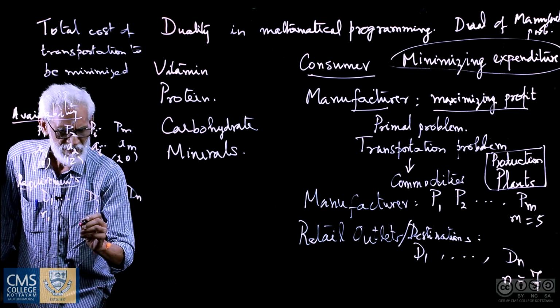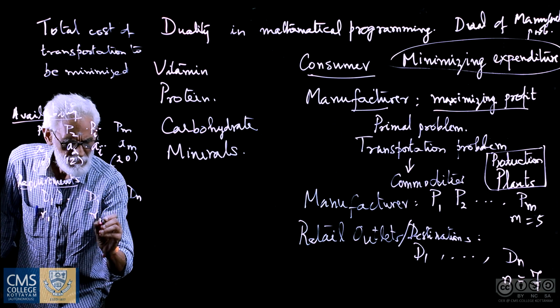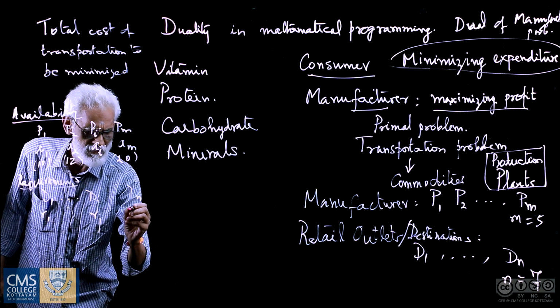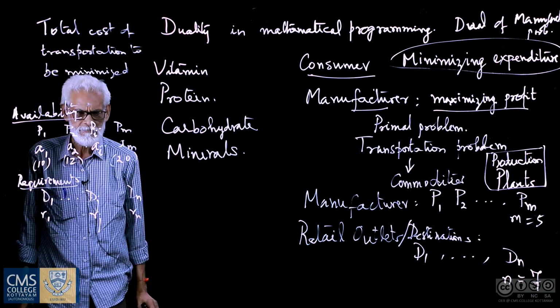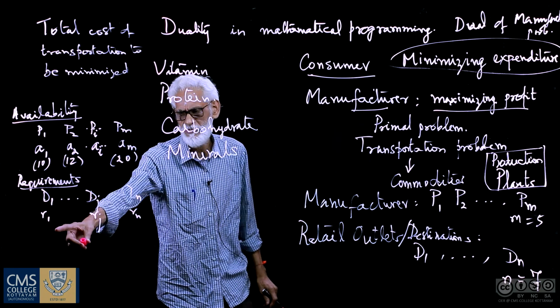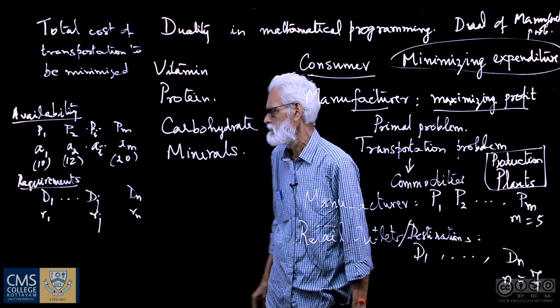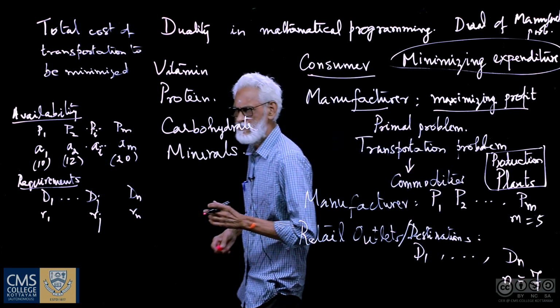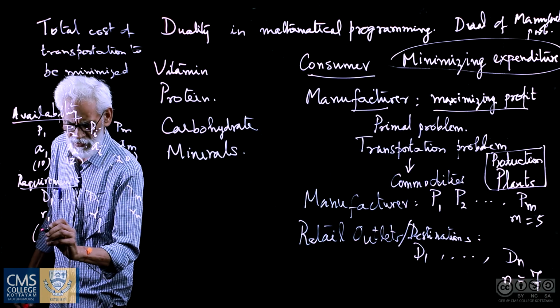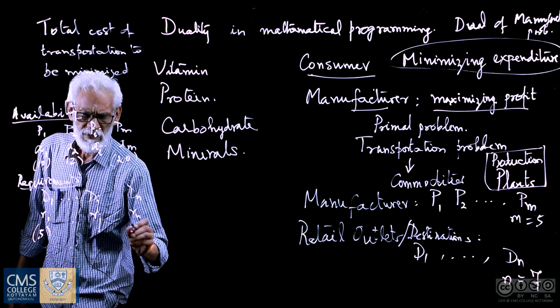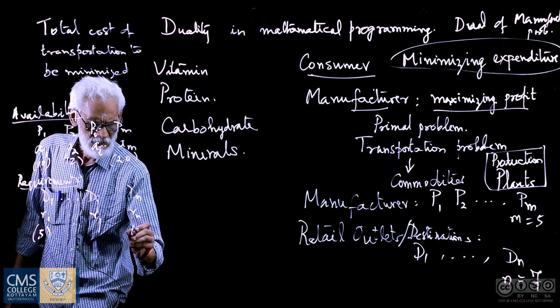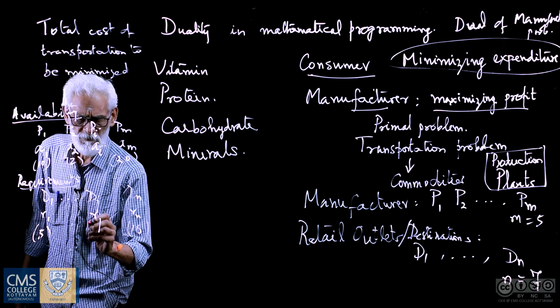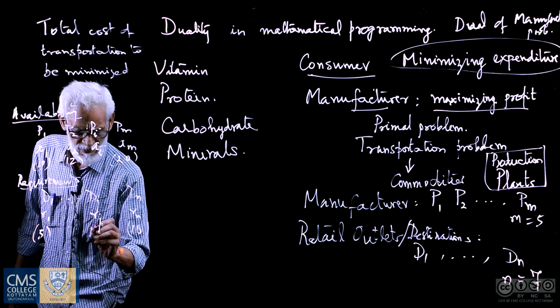Dj is the jth destination, there the requirement is R sub j and this is R sub n. These are again non-negative integers, and we consider them as essentially positive integers. So this may be 5, 10, just put it as 15.